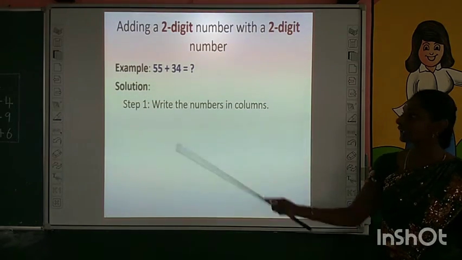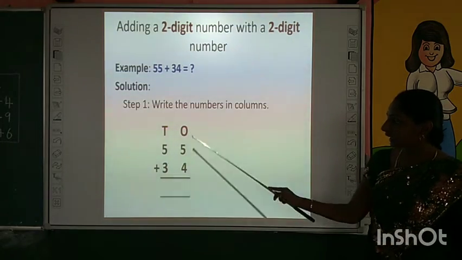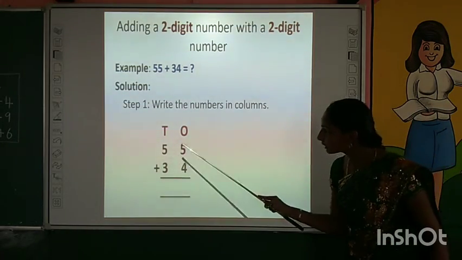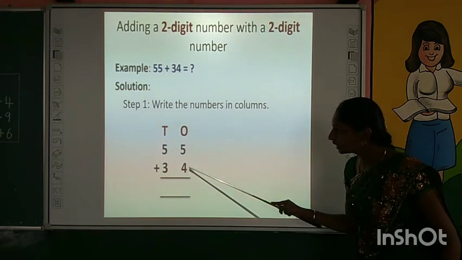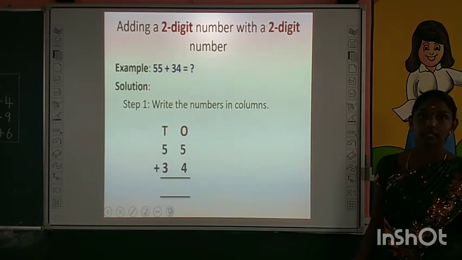How many columns we have for this problem? 2 columns, ones and tens. Like this you have to write 55, 34. These are ones, these are tens. Are you all clear? Next what we have to do?